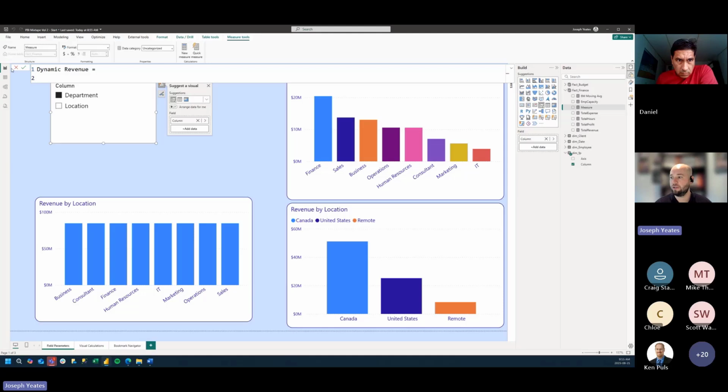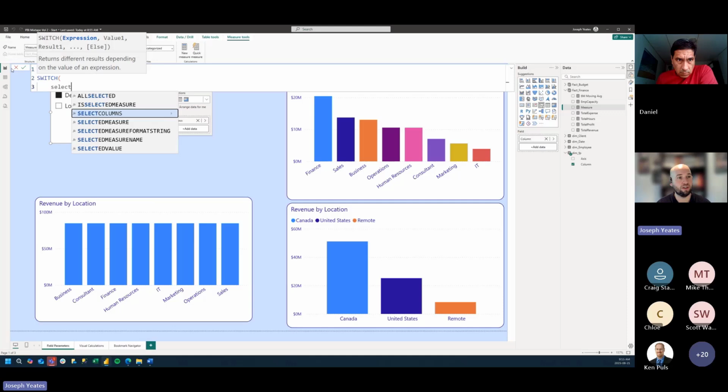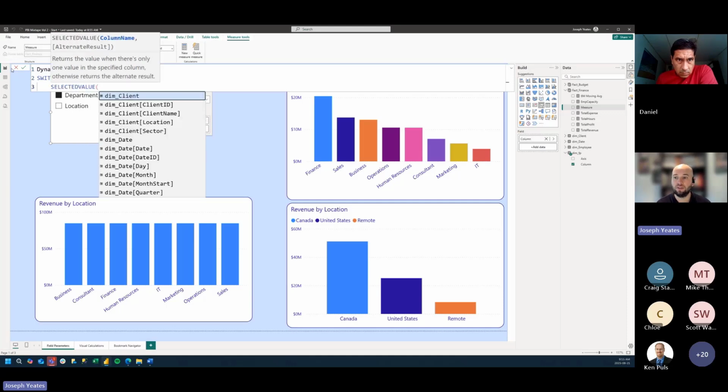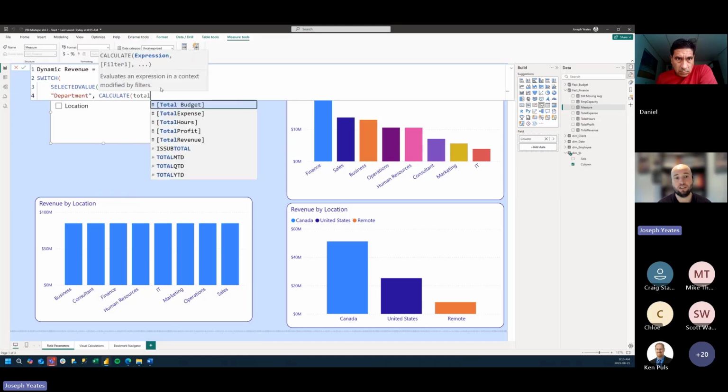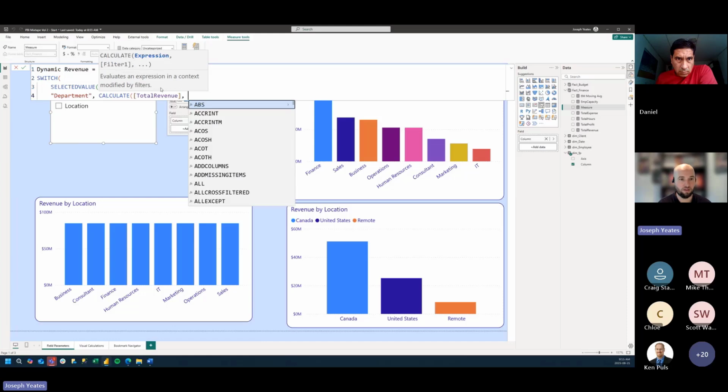To make this work, we're going to use the SWITCH function. What we're going to be switching is the selected value of the column field from our dimension. The selected value just returns whether we have department or location selected in our slicer. So we can say if the selected value of that column is department, we want to calculate our total revenue.